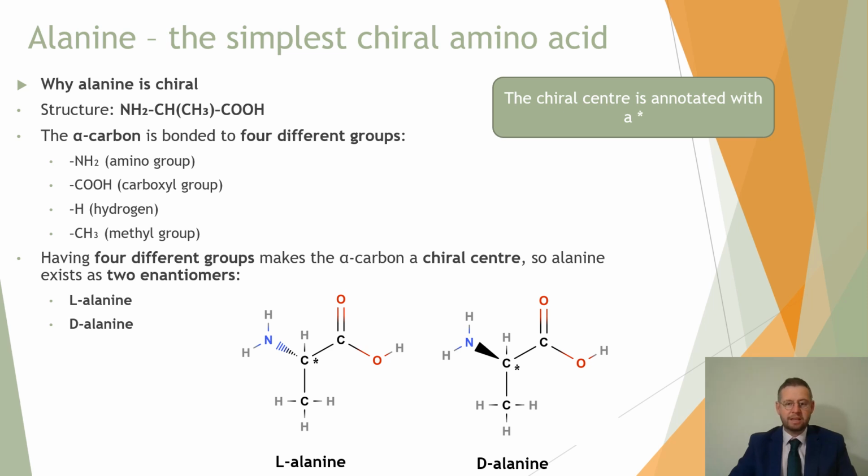Now, whether it is the hydrogen sticking into your face and the amino group receding away into the background, or the amino group sticking in your face and the hydrogen receding into the background, depends on whether it is L-alanine or D-alanine, whether it is this enantiomer of this chemical or that enantiomer of this chemical.